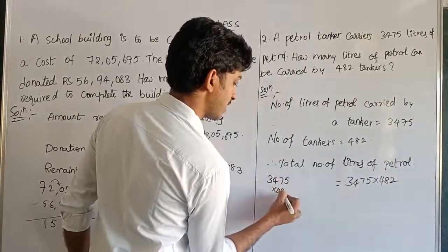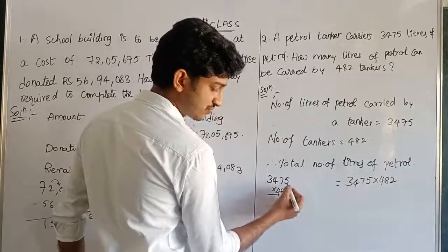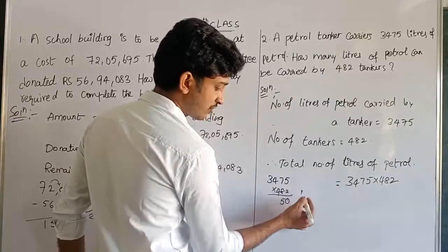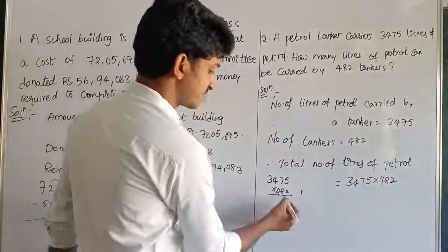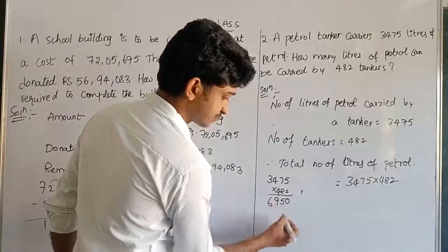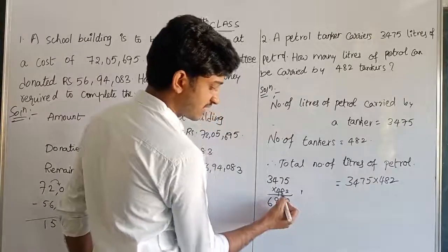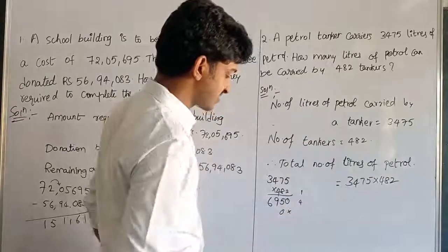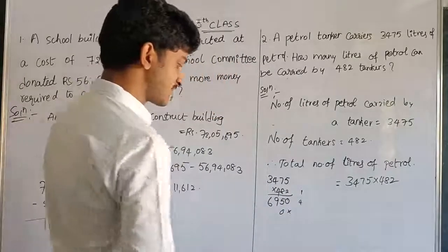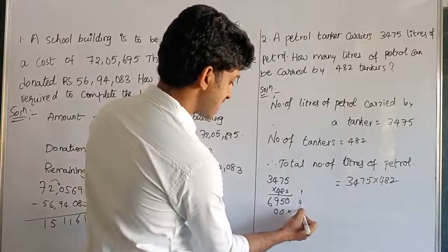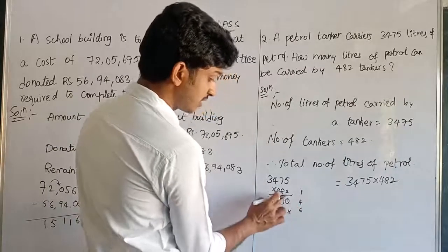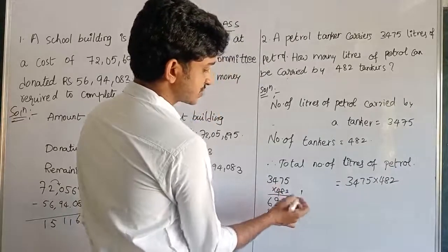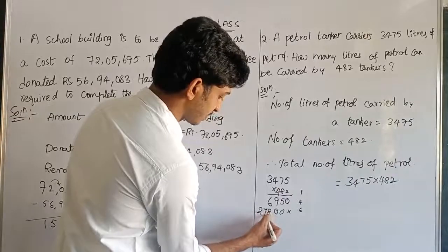3475 into 482. First multiply with 2, 2 5s are 10, 1 carry, 2 7s are 14, 14 plus 1 is 15, again 1 carry, 2 4s are 8, 8 plus 1 is 9, 2 3s are 6. And I am leaving this place, I am multiplying with 8, 8 5s are 40, 4 carry, 8 7s are 56, 56 plus 4 is 60, 6 carry, and 8 4s are 32, 32 plus 6 is 38, 3 carry, 8 3s are 24, 24 plus 3 is 27.